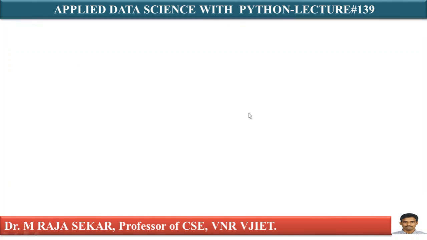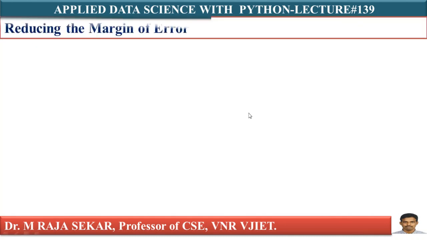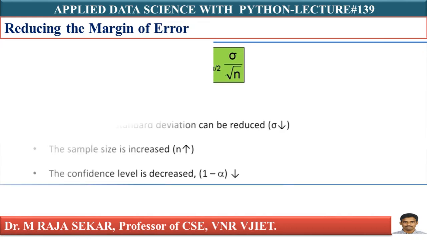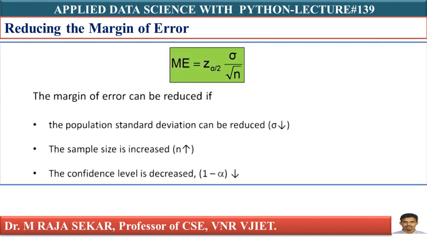In this case, this sigma by root n. What is this sigma by root n? What does it mean? What can I write? Let me say like this. This sigma is error. If I write sigma by root n, that is standard error, isn't it? Sigma means what? Standard deviation. Sigma square is variance. Standard deviation means I can say that standard deviation is error.